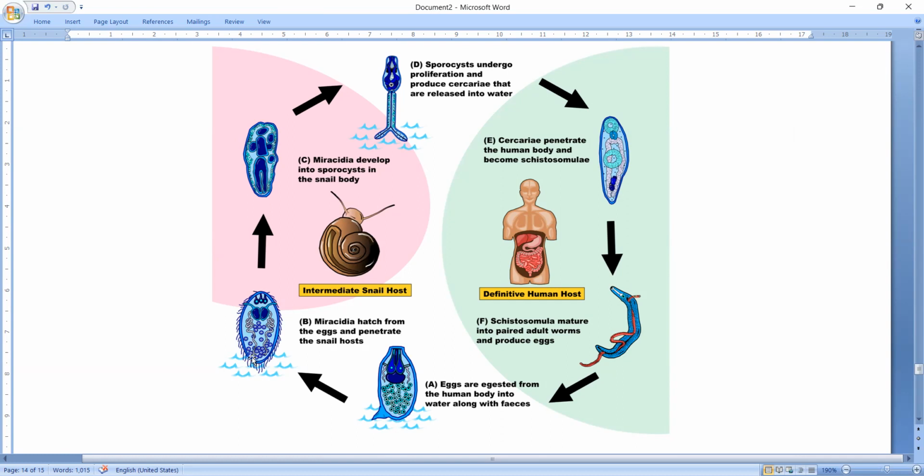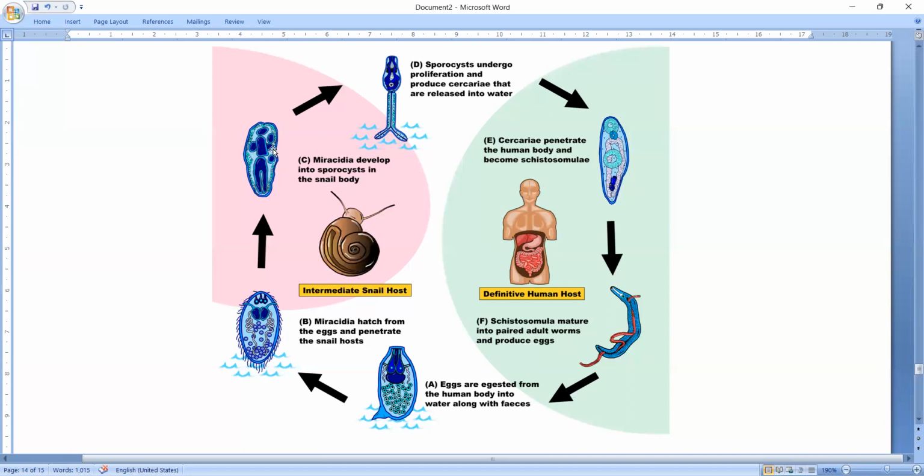When it encounters the secondary host or intermediate host, with its penetration glands it pierces its soft body and enters into the liver. There it loses all these cilia, and it is transformed into a primary sporocyst.